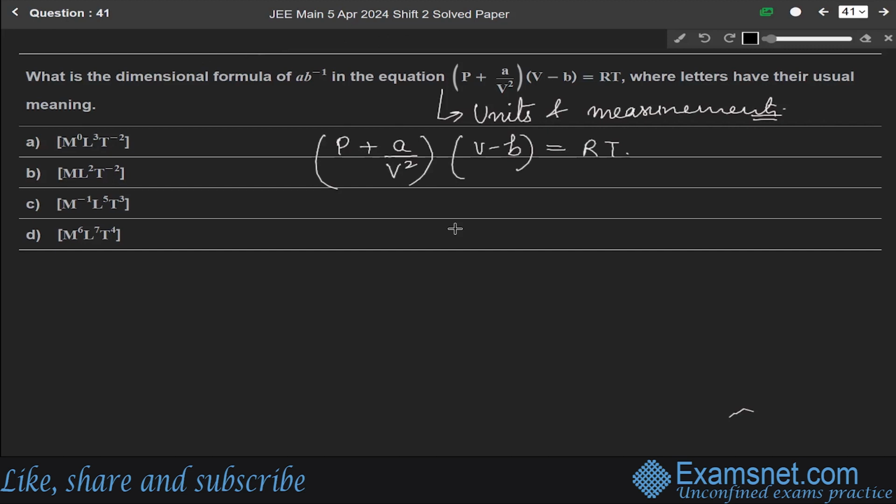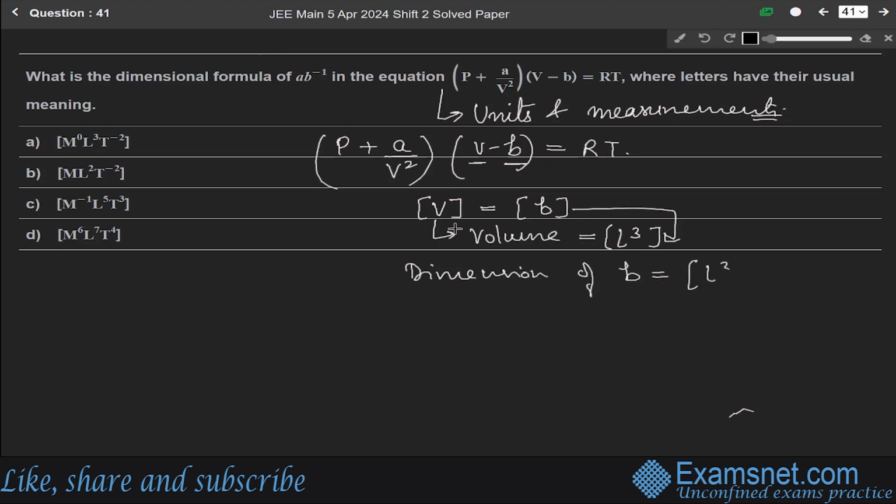So whatever be the dimension of V should be the dimension of B. We know that V is volume, so the dimension of V will be L³. So the dimension of B will also be L³. Let us say this is equation number 1.